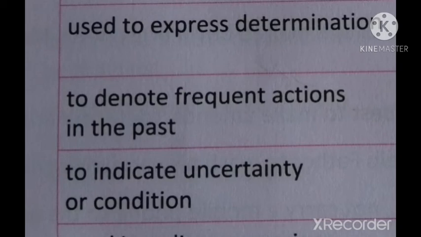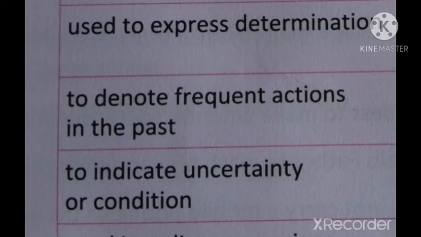So in order to show determination, we can use would. Would is used to denote frequent actions in the past. If some actions happen frequently, often, then we can use would. Some actions frequently happened in the past, then we can use would.